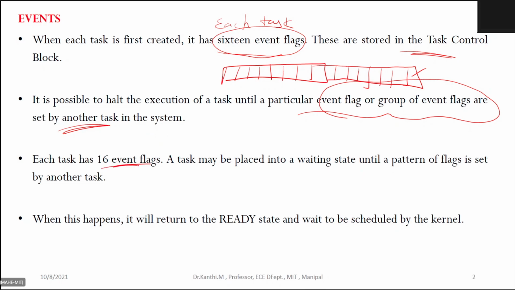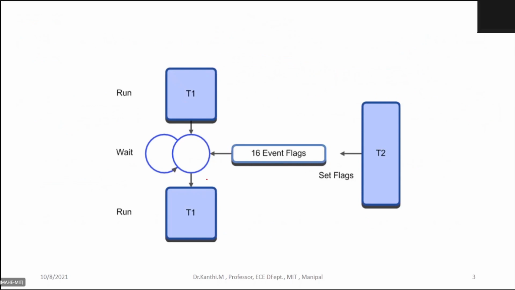Each task has 16 event flags, and a task may be placed into a waiting state until a pattern of flags is set by another task. Whenever you wait for an event, the task goes out of running and is scheduled by the kernel when ready.